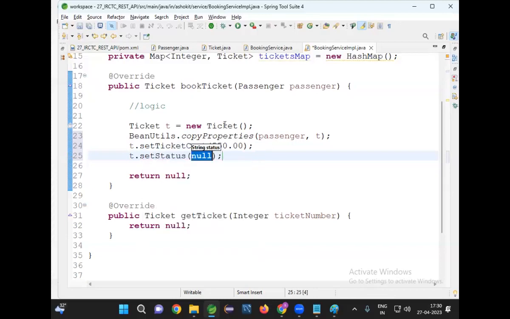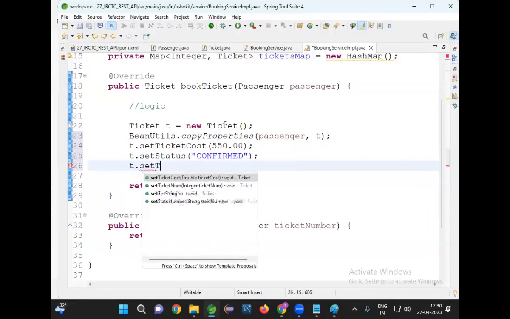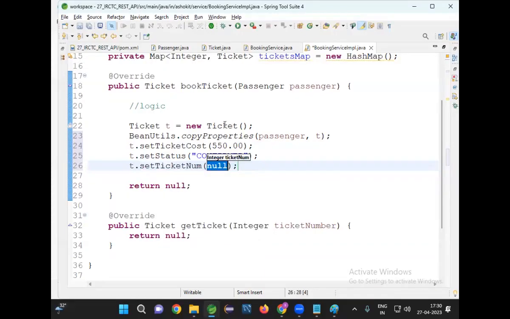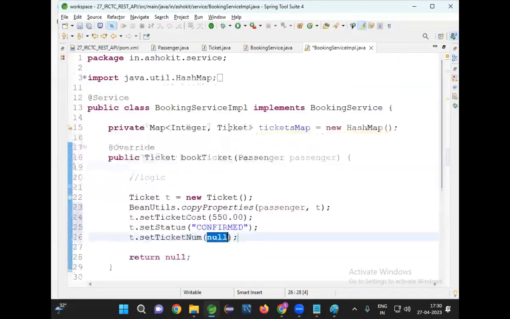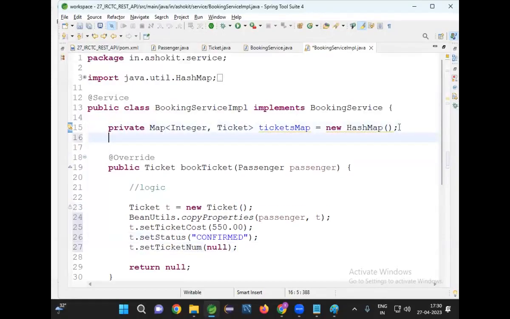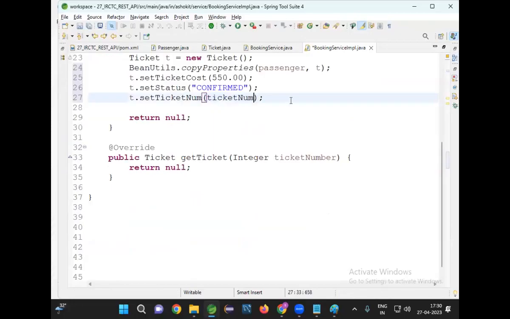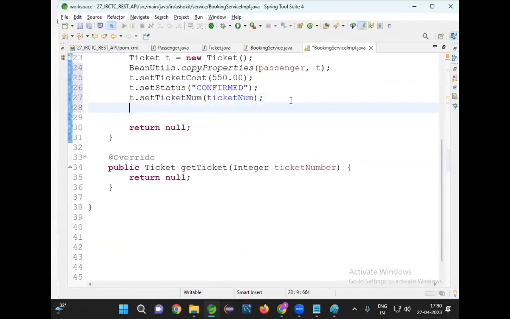Okay, let me give the status as confirmed. Next one, t.setTicketNumber. I need to set some ticket number. Let me take that number here. Private Integer ticketNumber is equal to some 1. Now here the ticket number I will give like this, then I will do ticketNumber++. Every time it will be incremented by 1. Finally, I will return the ticket.